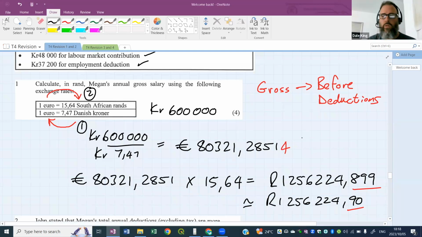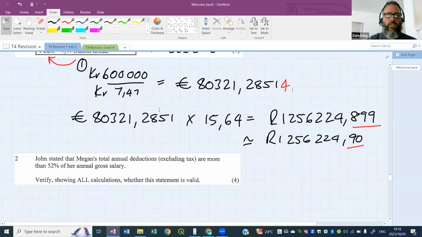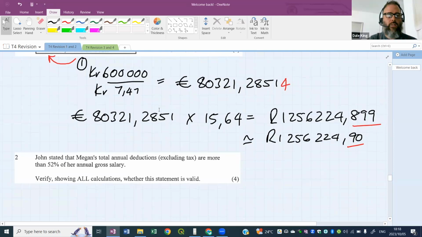Okay, so well done to you all. Getting the answer there, nice and easy. 2-step process, because we couldn't go from krona to rands. They gave us euro to rands and euro to krona. So we had to do 2 steps. Nice and easy, not too bad. All right, let's move on. Next question. If there's any questions about this, guys, please raise your hand or type it in chat.